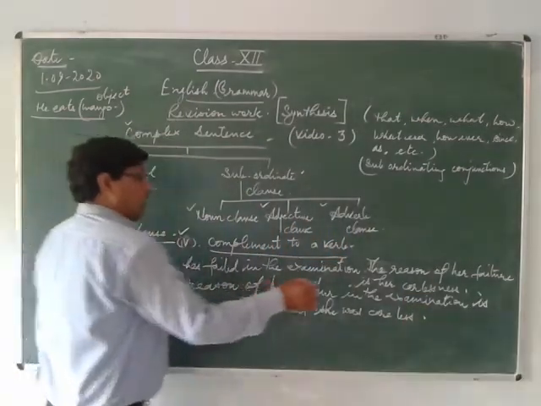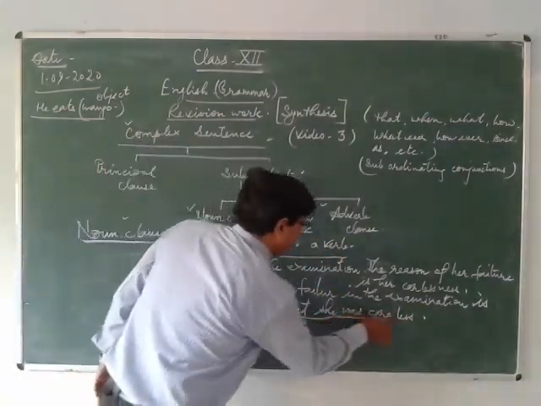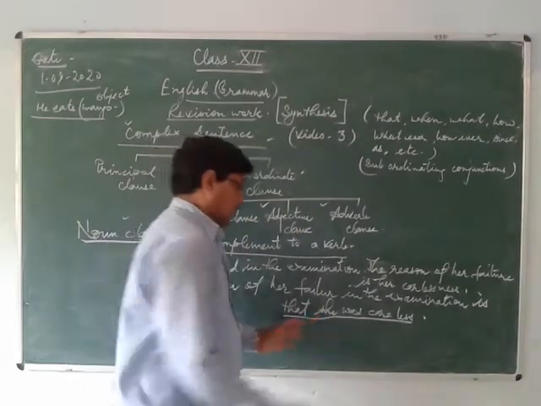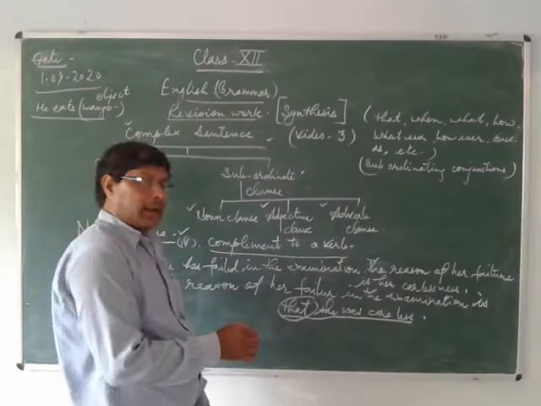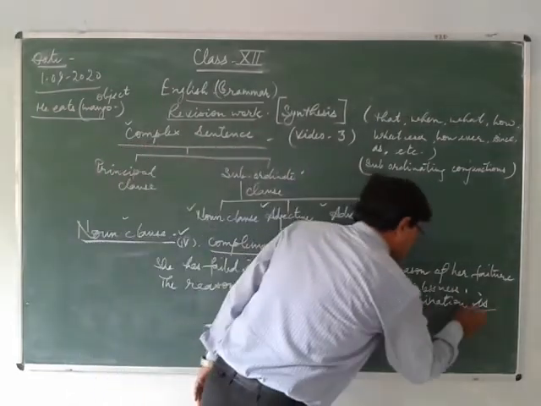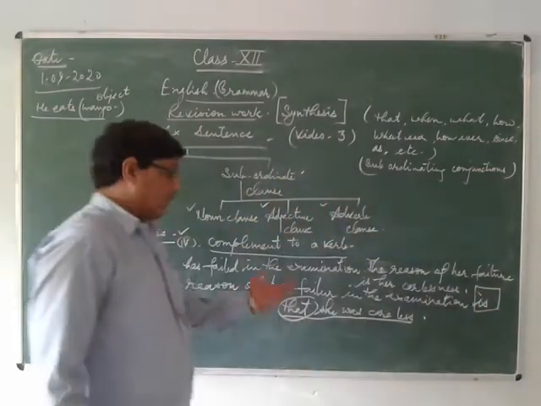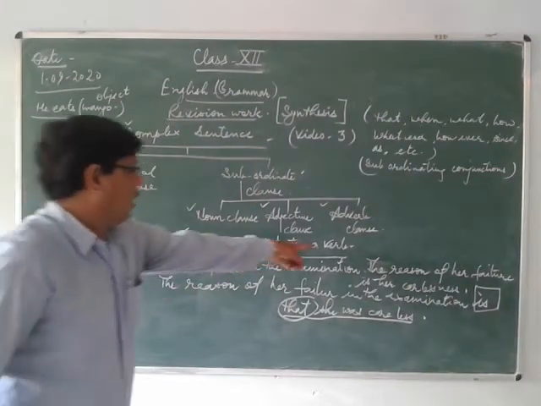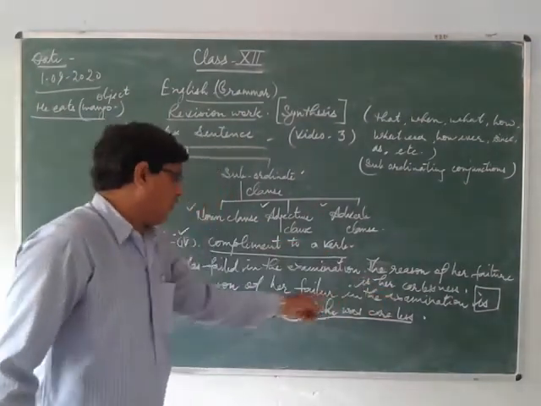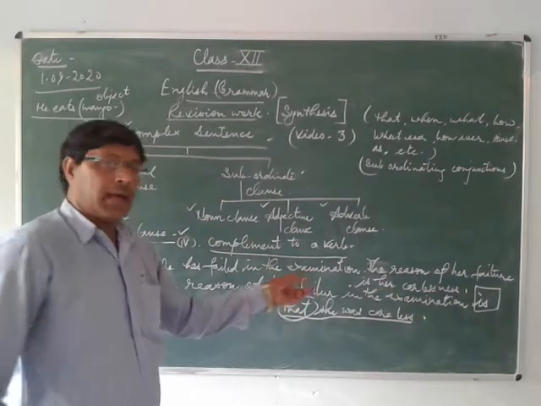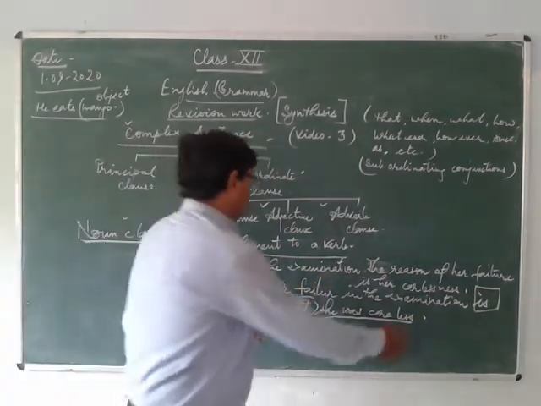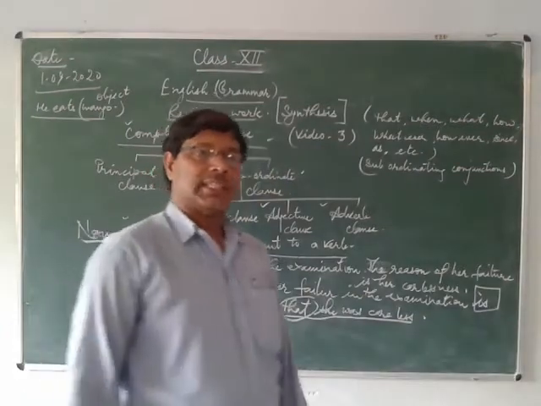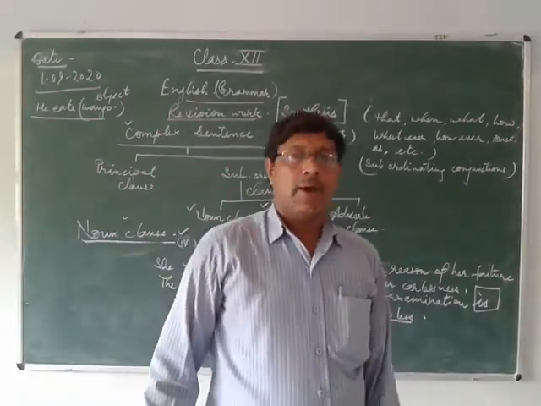You can see here, in the same way you will find the subordinate clause. Here the verb is for the principal clause, and in the subordinate clause you will find this is a complement. So this is called complement to a verb.